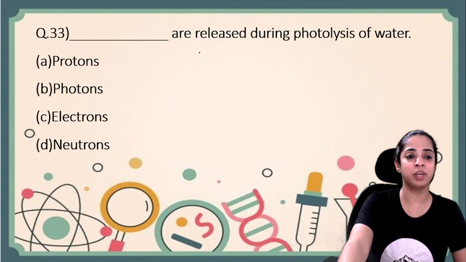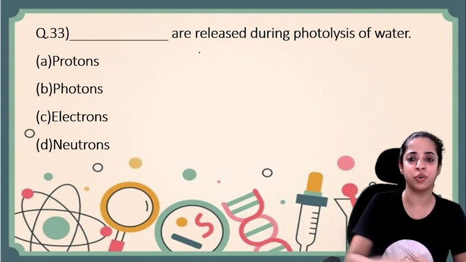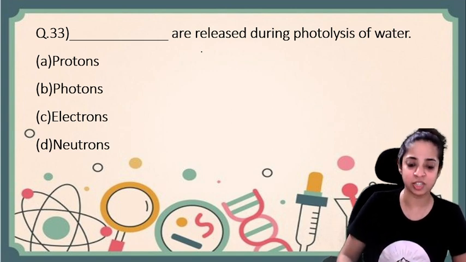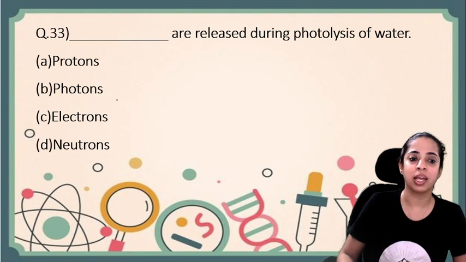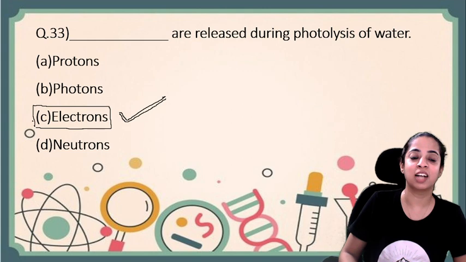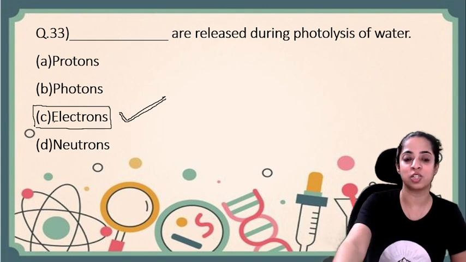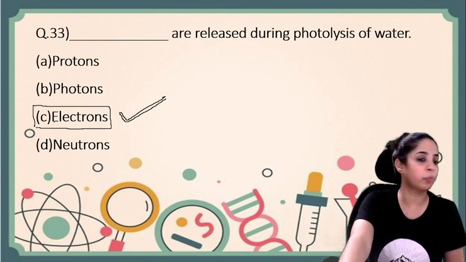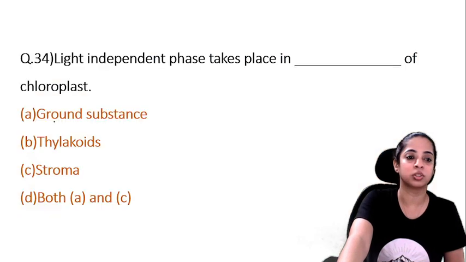Now question number 33. Dash are released during photolysis of water. So what is released during photolysis of water? Yes, if you remember, I have taught you this in an amazing style. I have written electrons very well. So yes, the answer is C. Electrons are released during photolysis of water. Not proton, not photon, not neutrons.